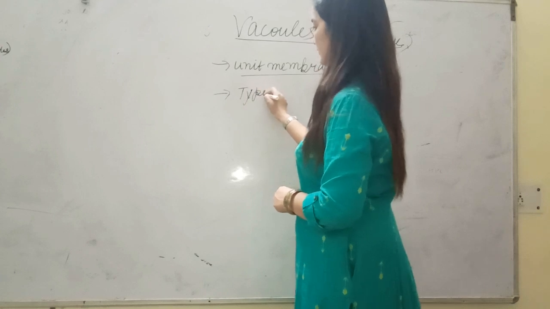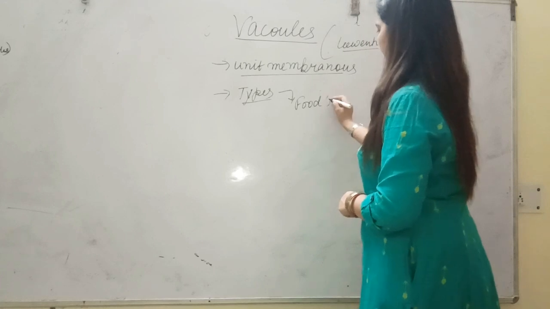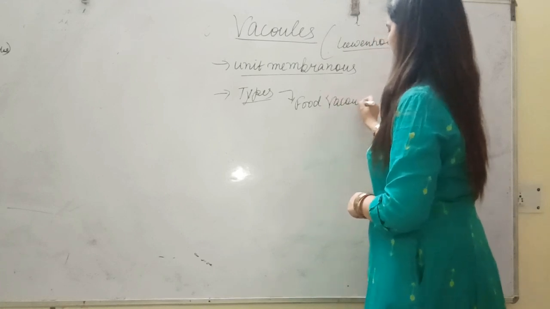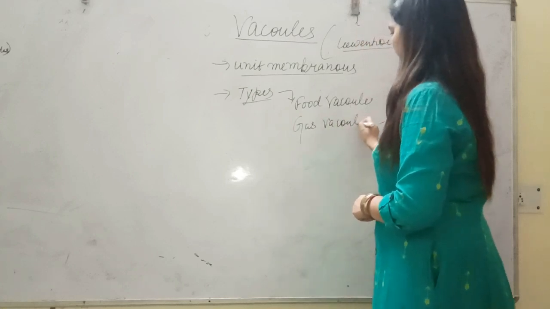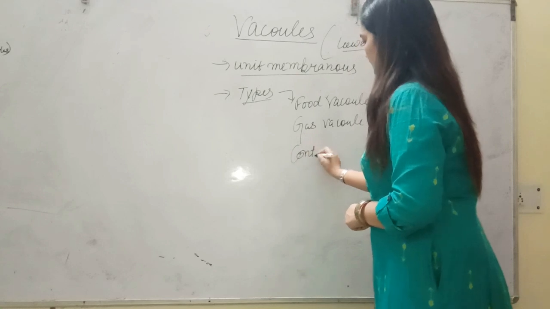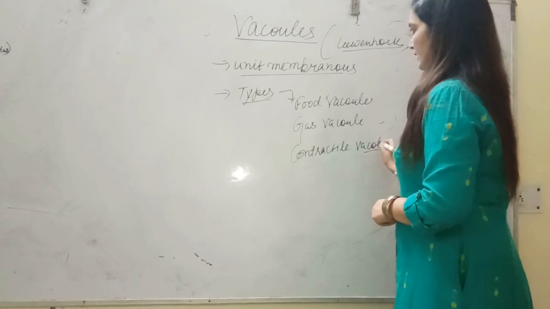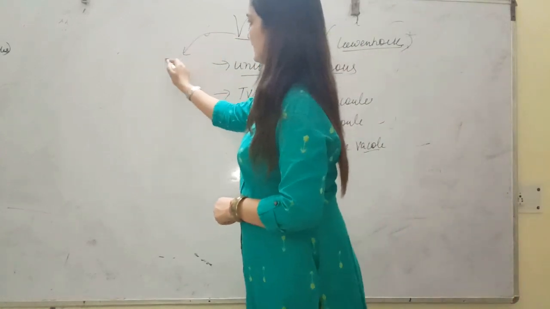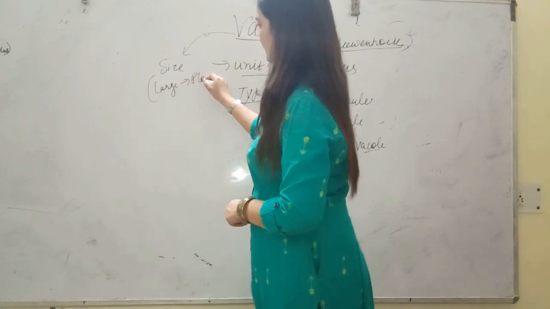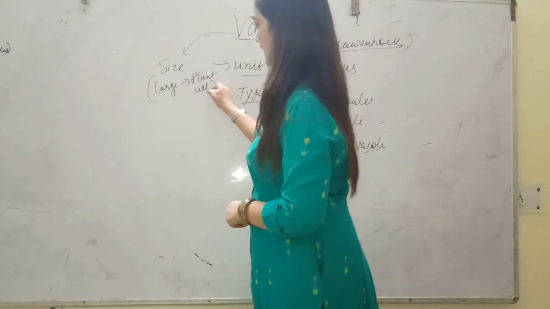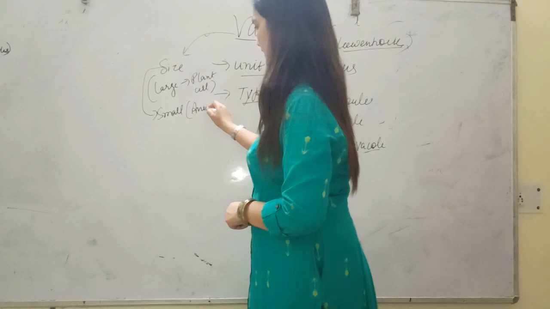Different types they have, like food vacuole, gas vacuole, and contractile vacuole. Its size is large in plant cells and comparatively small in animal cells.